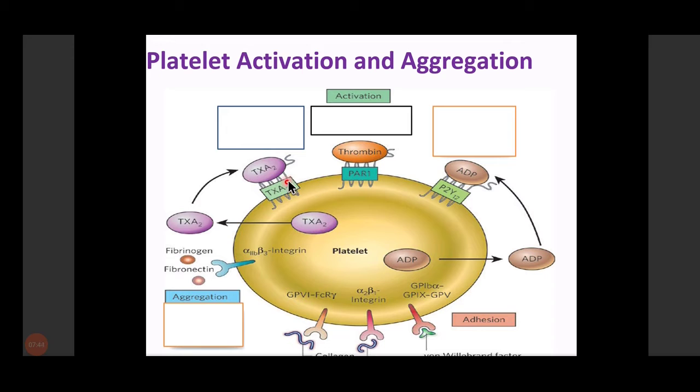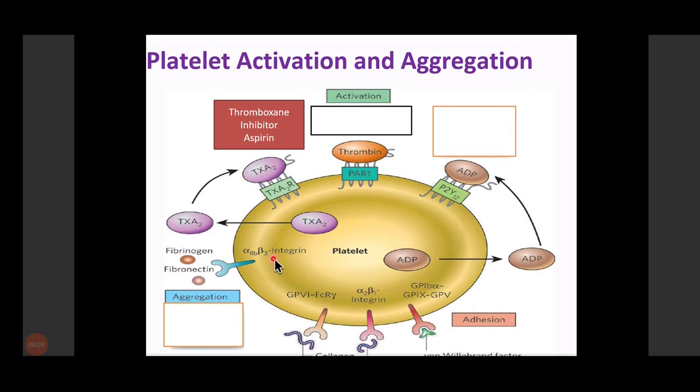So if we use the thromboxane A2 receptor antagonist, or if we inhibit the synthesis of the thromboxane A2, or if we use the P2Y12 receptor antagonist or GP IIb/IIIa receptor antagonist, we can inhibit the platelet aggregation. So to inhibit this, we have the thromboxane A2 synthesis inhibitors.